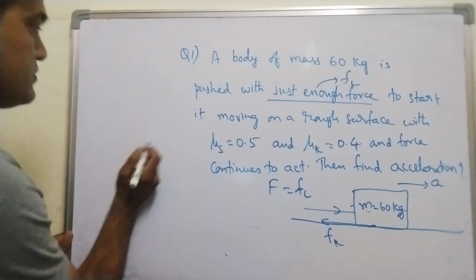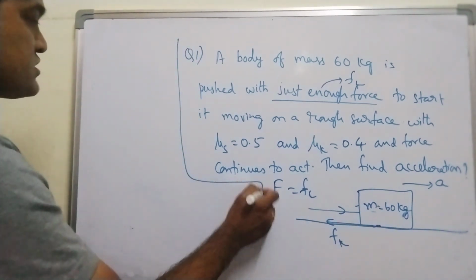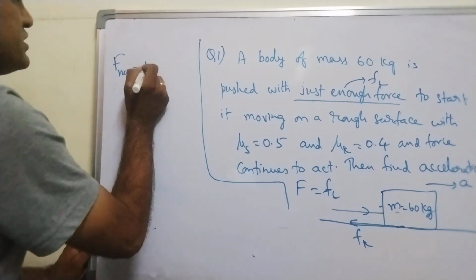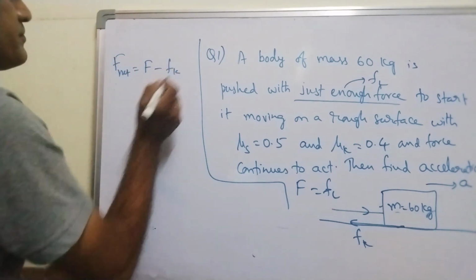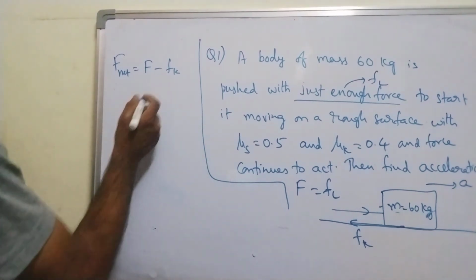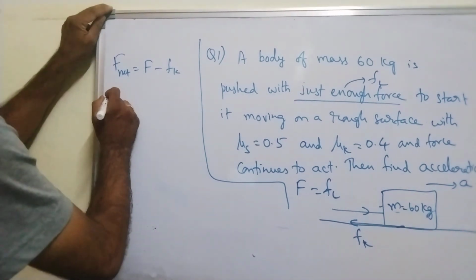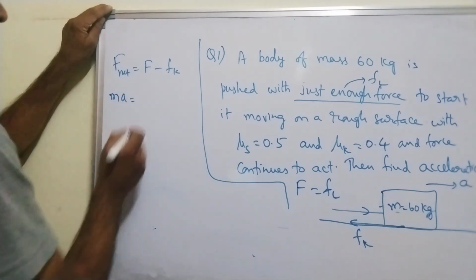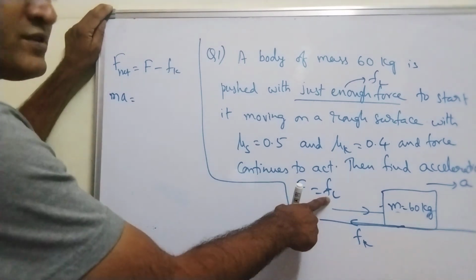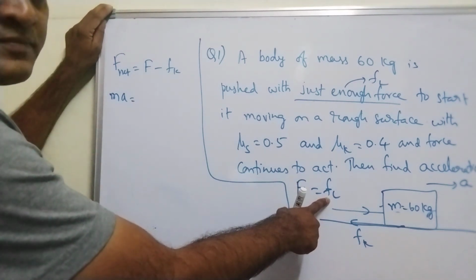Okay, let me write here. This solution I will start from here. Net force is capital F minus Fk, right? Now what is F net? F net is nothing but Ma. What is capital F? Capital F is equal to limiting friction, here we have taken, is it not?